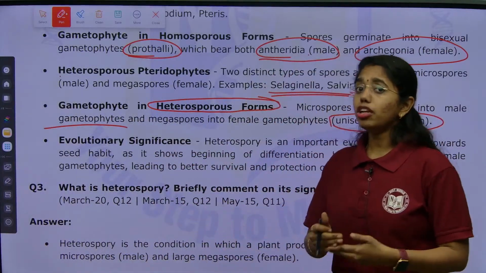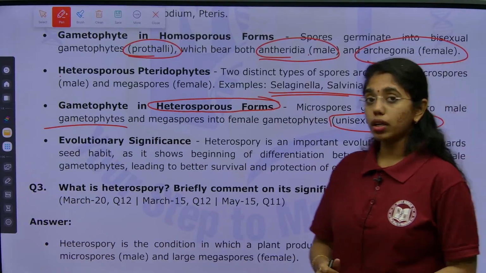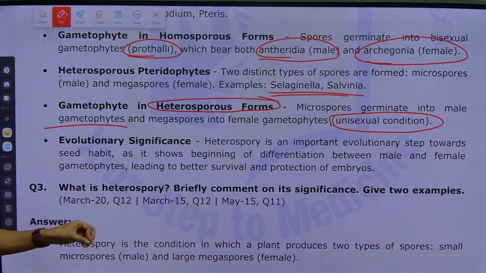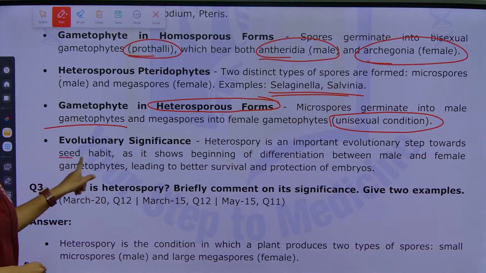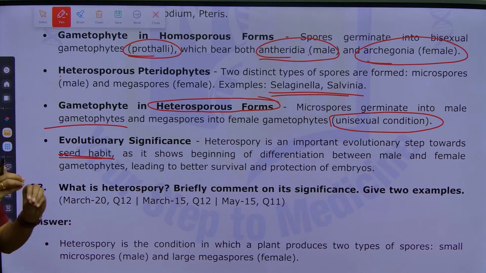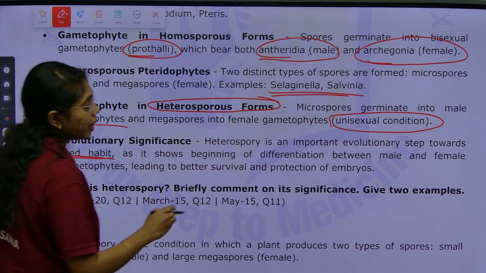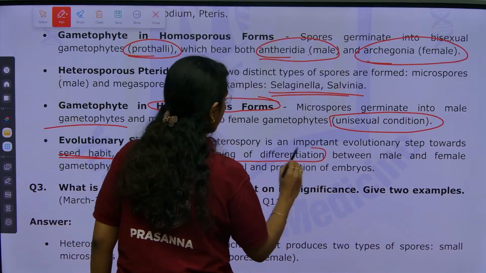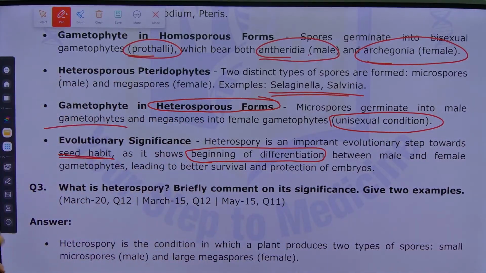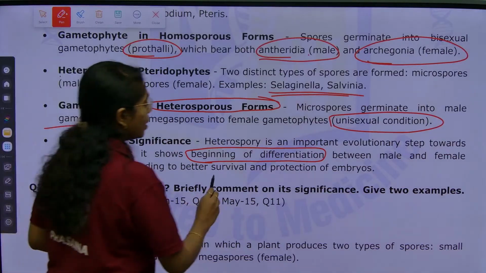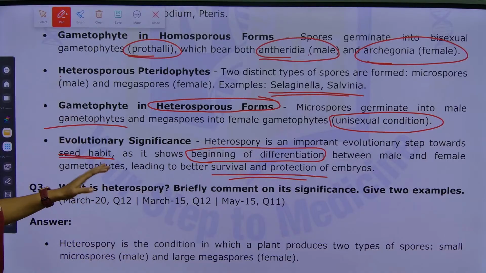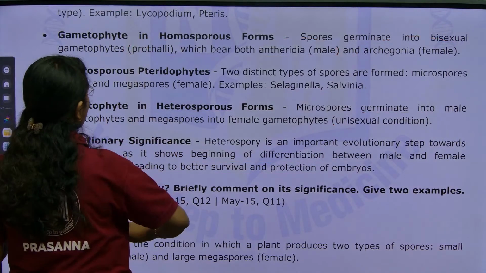And then the evolutionary significance. Heterospory is a very important evolutionary step towards the seed habit. It shows the beginning of differentiation between male and female gametophytes. This will lead to better survival and protection of embryos. Till here it is clear? Yeah. Next we see what is heterospory.